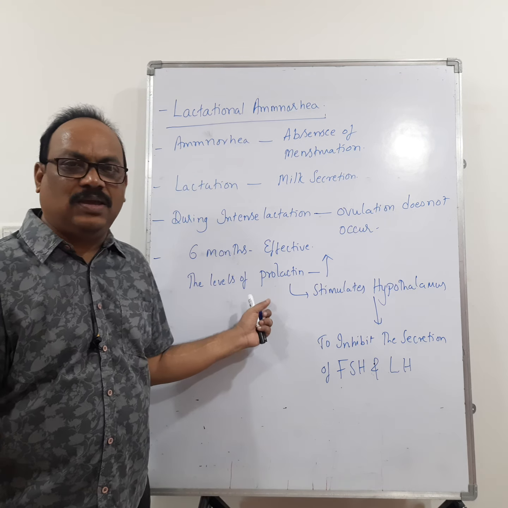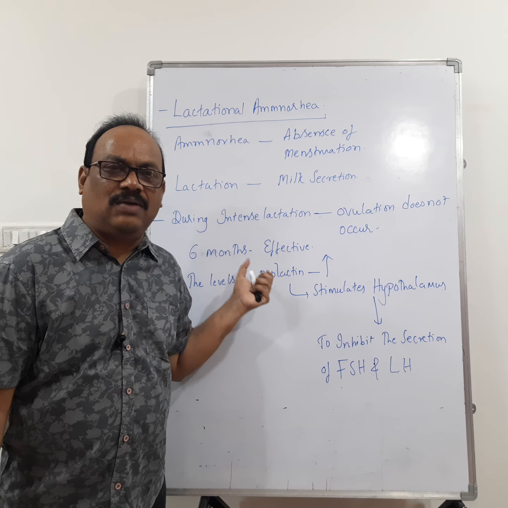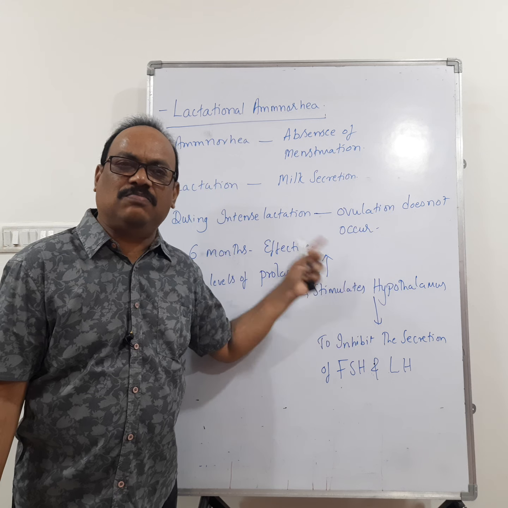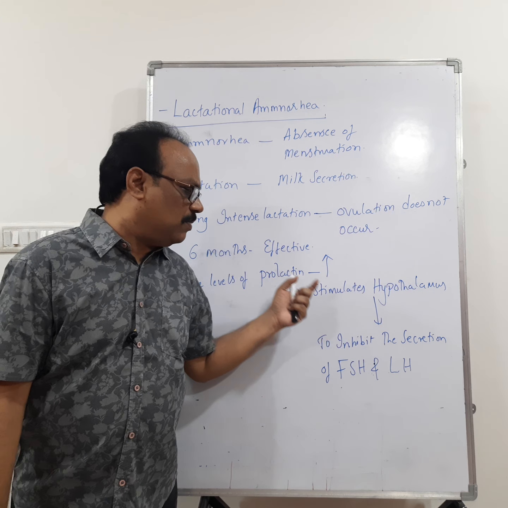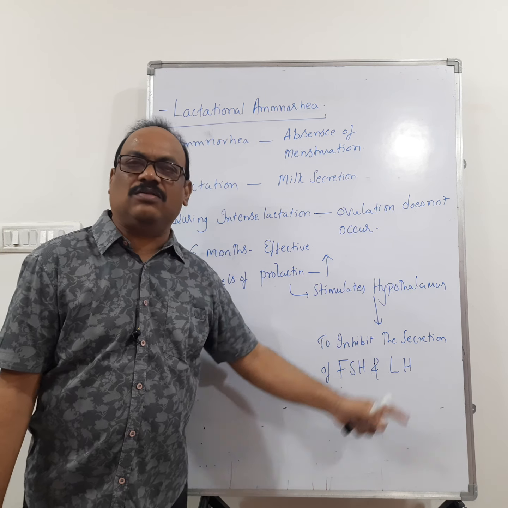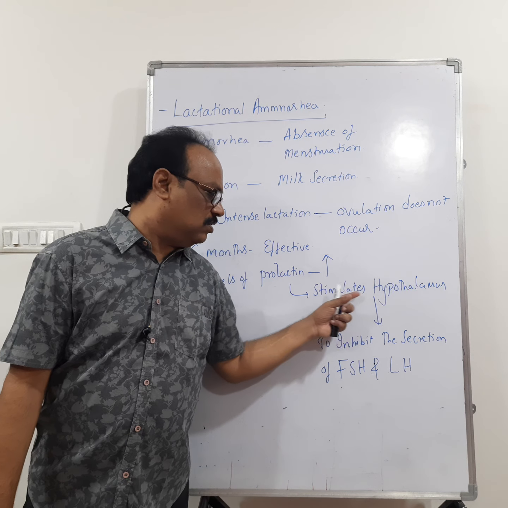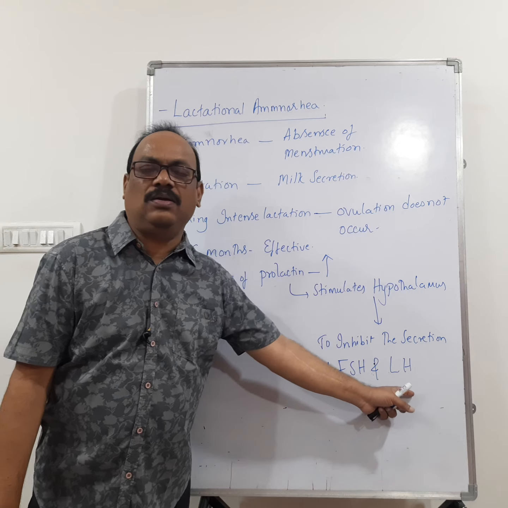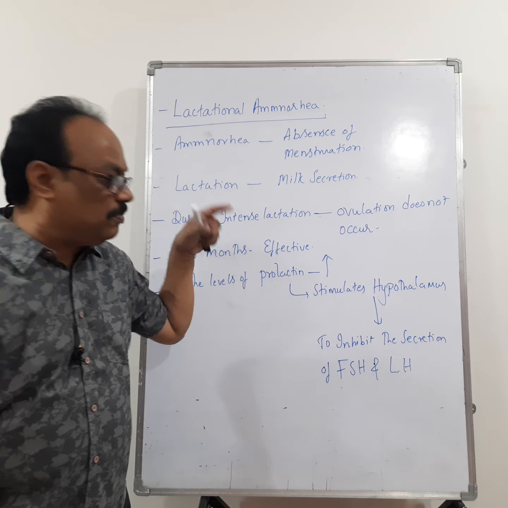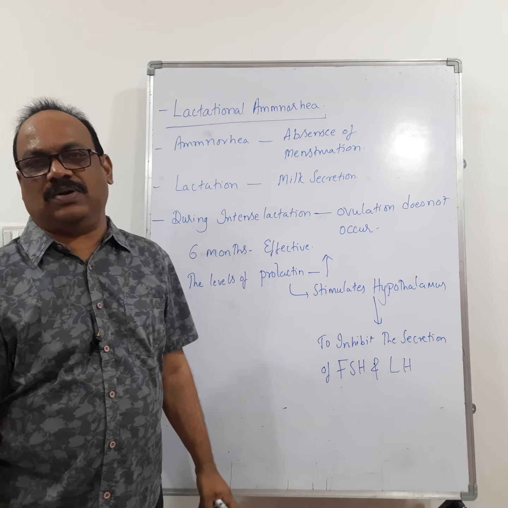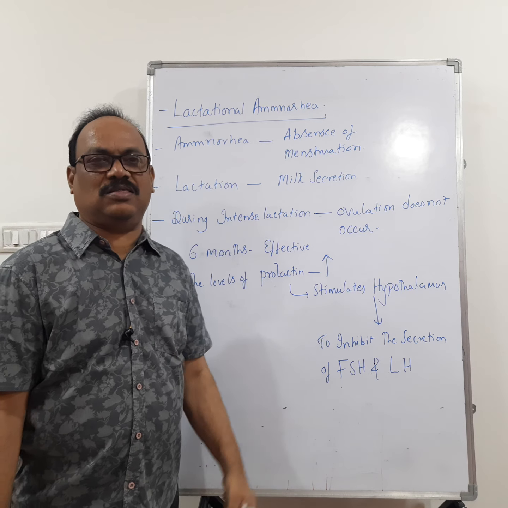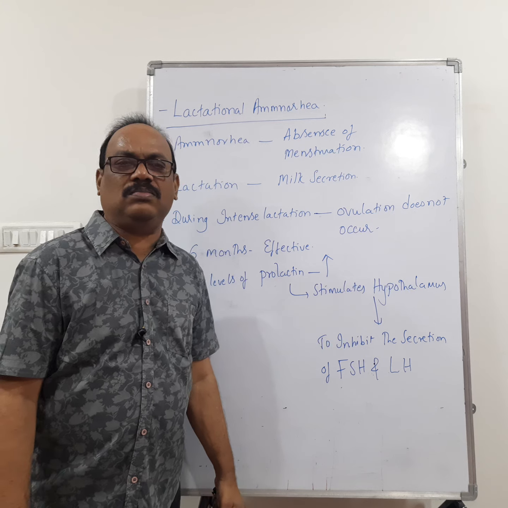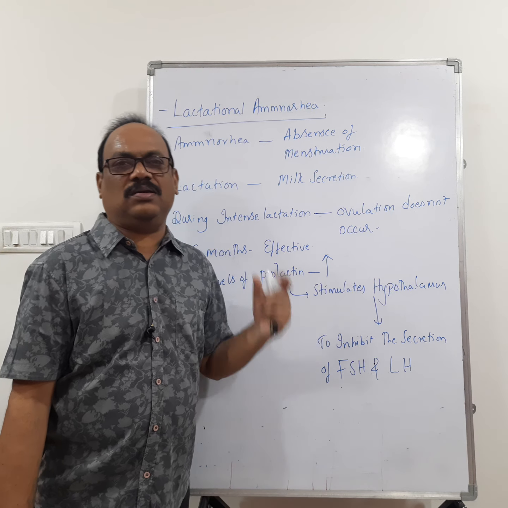So what is happening here? As long as the prolactin levels are high, the hypothalamus inhibits the secretion of follicle stimulating hormone and luteinizing hormone. So it prevents ovulation, and the woman cannot conceive. As ovulation does not occur, the menstrual cycle also stops. Menses also does not take place.